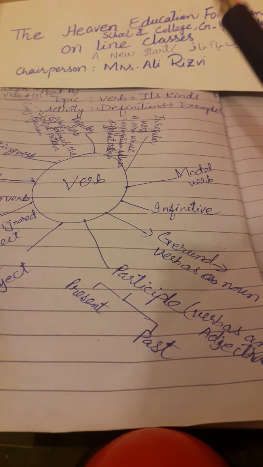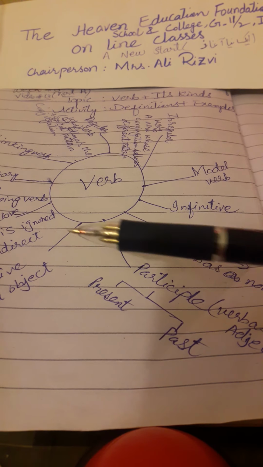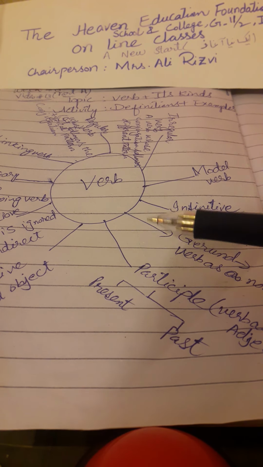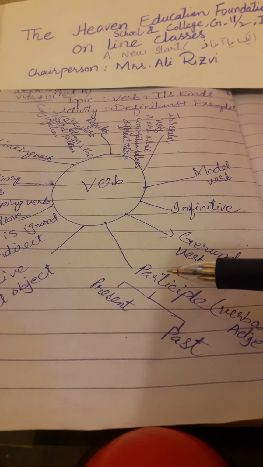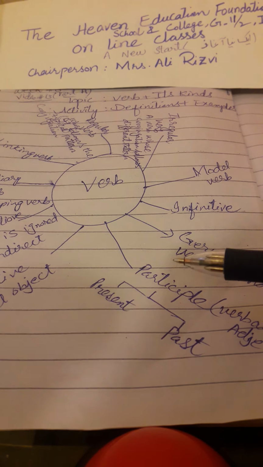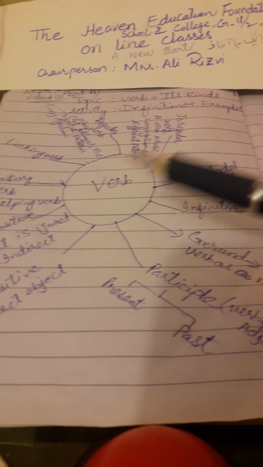Our topic is verb and its kinds, and we will go through all kinds of verb. What is a verb? A verb is a word which shows action. This is a simple definition. You may say a verb is a word used to express action, as in "She makes tea." Makes is the action in this sentence.